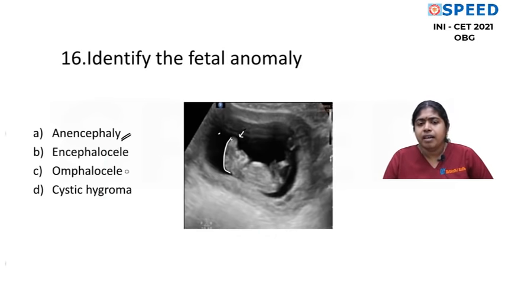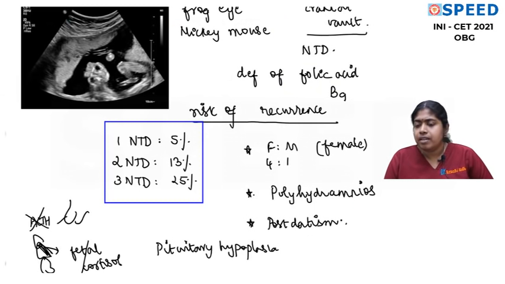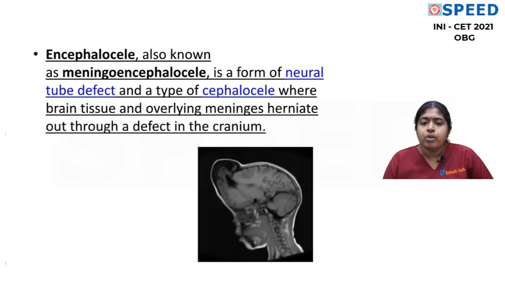And regarding the other anomalies given as options, encephalocele, also known as meningoencephalocele, is a form of neural tube defect where the brain tissue and the overlying meninges herniate through a defect in the cranium. So here, classically, you are able to visualize the cranial bone. There is a defect through which you see the herniation. But in anencephaly, the whole of the cranial vault is not there. So that is the difference.